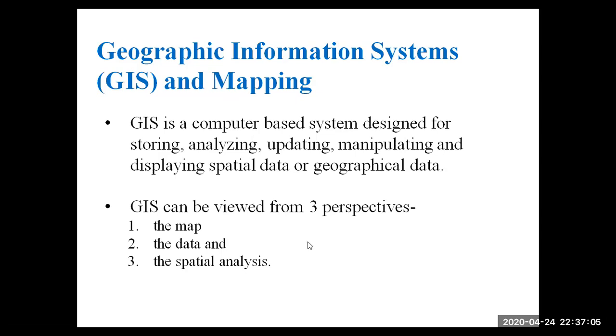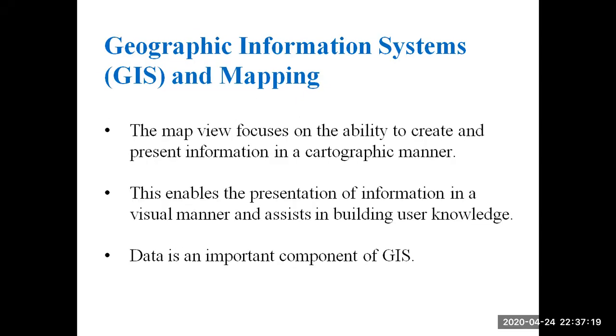GIS can be viewed from three perspectives, that is map, data, and spatial analysis. First one, map view. The map view focuses on the ability to create and present information in a cartographic manner. So here in this, we represent the data received in the form of maps. Cartographic manner is representing the data in the form of maps.